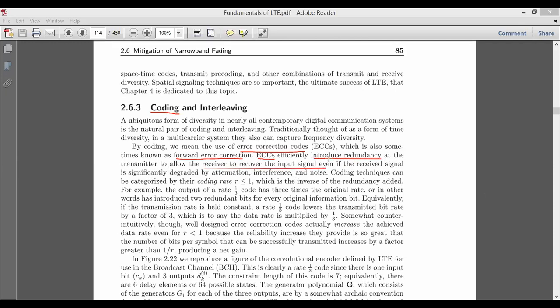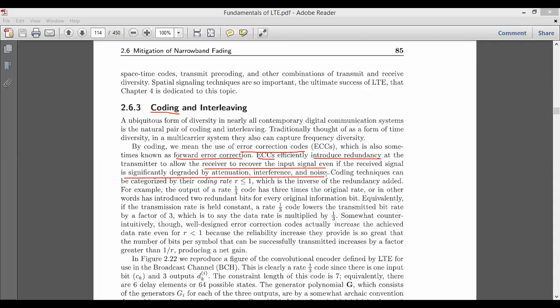Okay, we cannot do it at the receiver side. The error correction or forward correction bits are to be added at the transmitter side, not at the receiver side. Because even if the receiver gets the signal, if an improper signal has been received, then the receiver may request for the transmission of those particular bits.